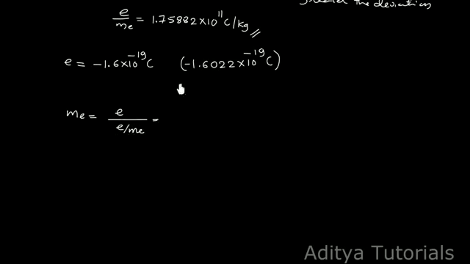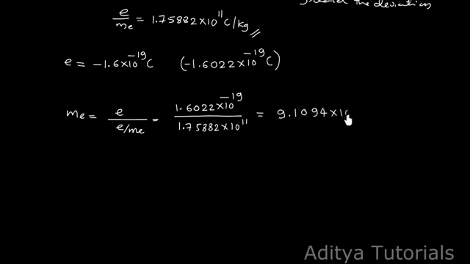That is the charge, 1.6022 × 10^-19, divided by the value we have here, the e/m ratio, 1.75882 × 10^11, and then we get here 9.1094 × 10^-31 kg. This is the mass of the electron.